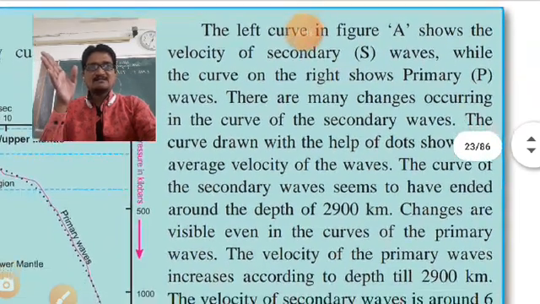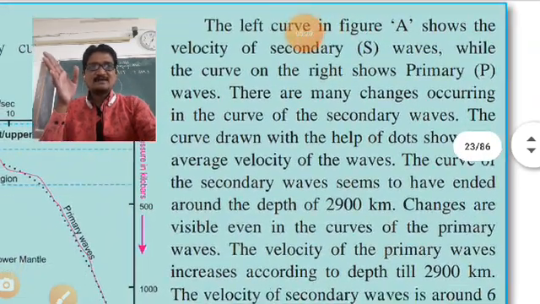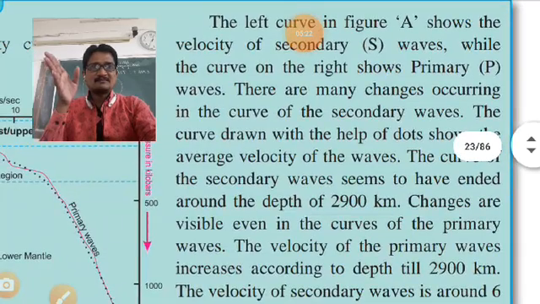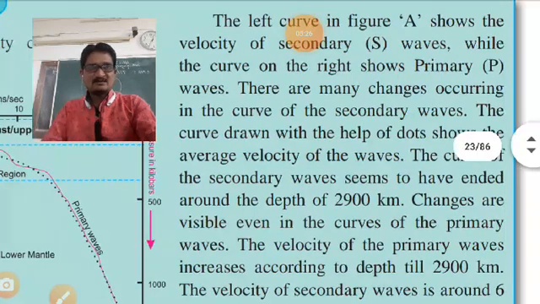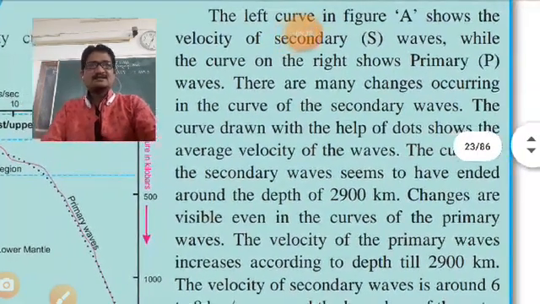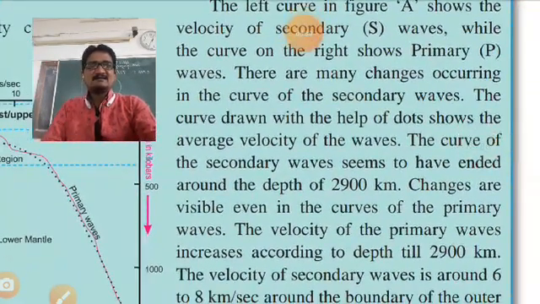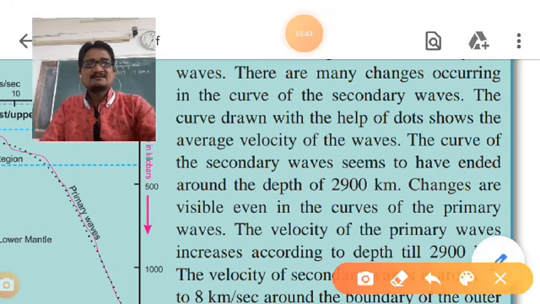The curve of the secondary waves seems to have ended around the depth of 2900 kilometers, approximately 3000 kilometers. Changes are visible even in the curves of the primary waves. So the velocity of primary waves increases according to the depth till 2900 kilometers. See, these points you can note down.